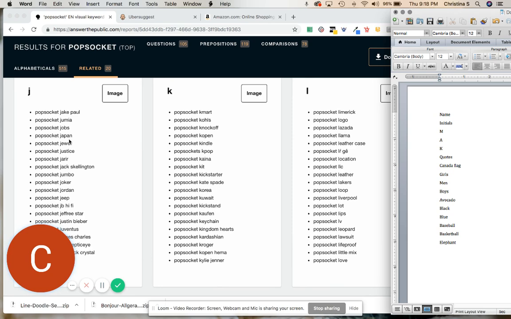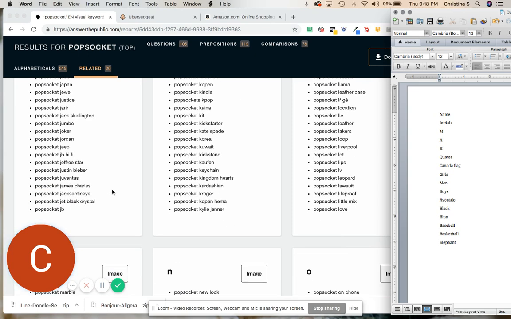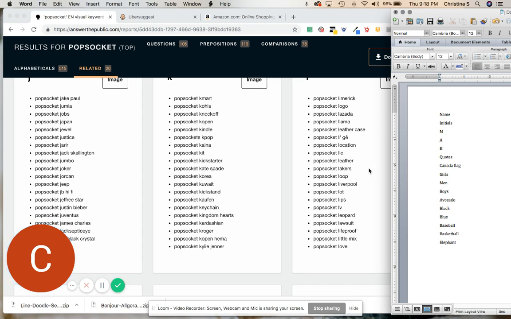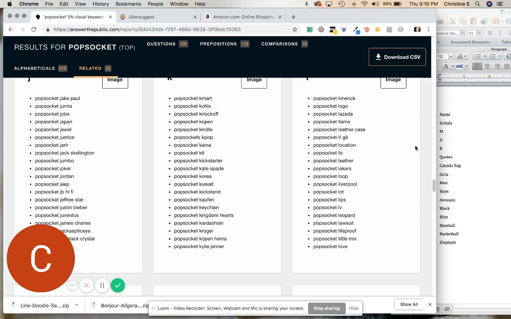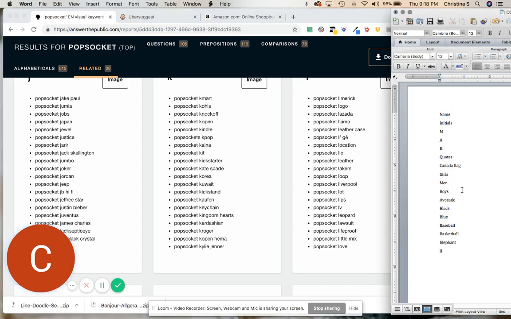Some of these we can't do. Obviously, it's infringing. You can't make a Jeep pop socket. Okay, jet black, crystal, life proof, leather. There's llama. Llamas are very popular.